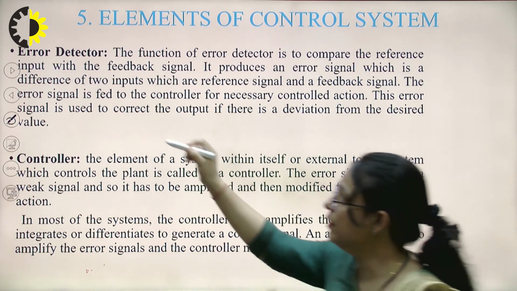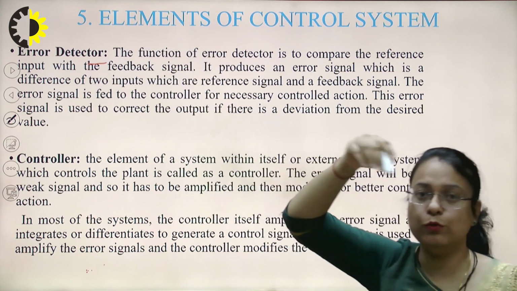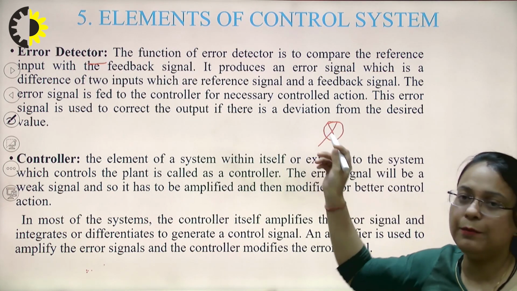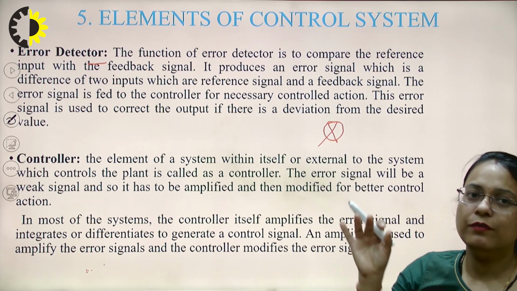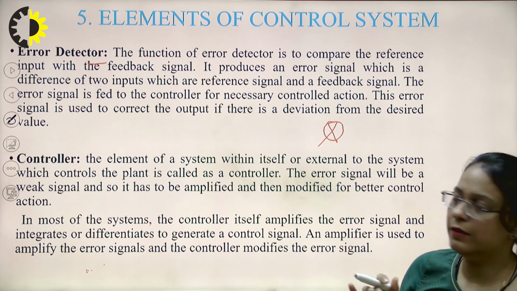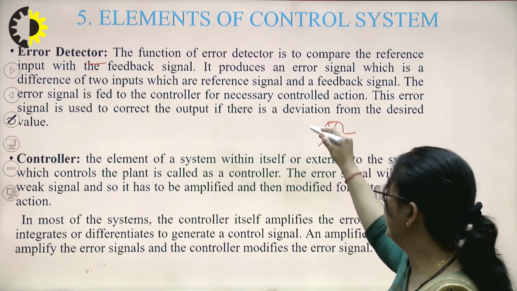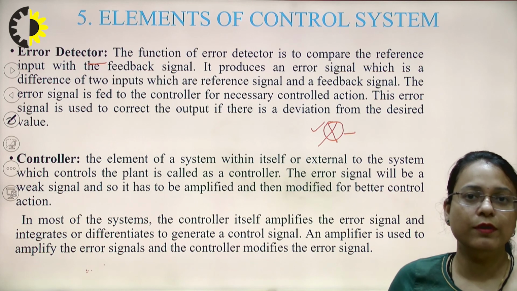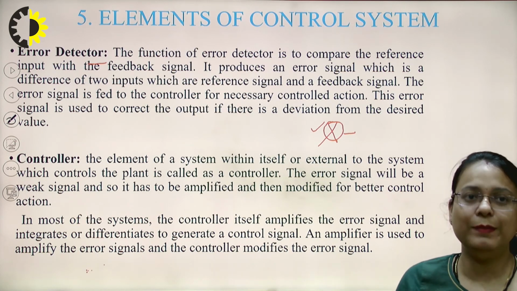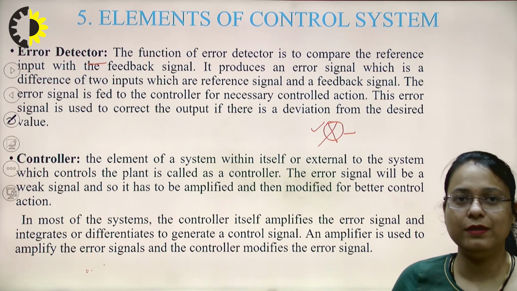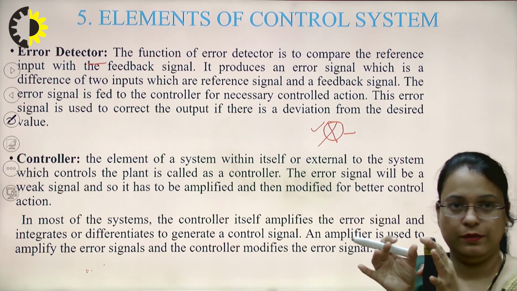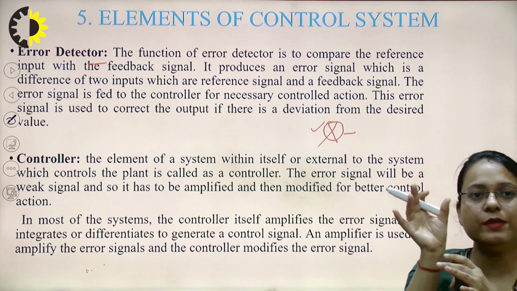Now the third one is the error detector. I have told you that the summation, represented by this symbol, compares the reference input with the feedback signal and produces the error signal. This is basically an error detector. So the function of this error detector is to compare the input with the feedback signal, and it produces the error signal, which is the difference of the two inputs which are given to this error detector.